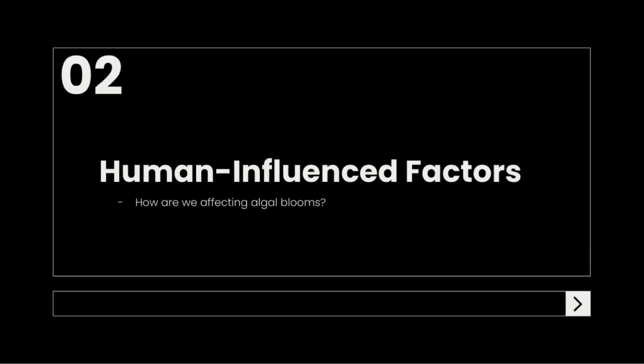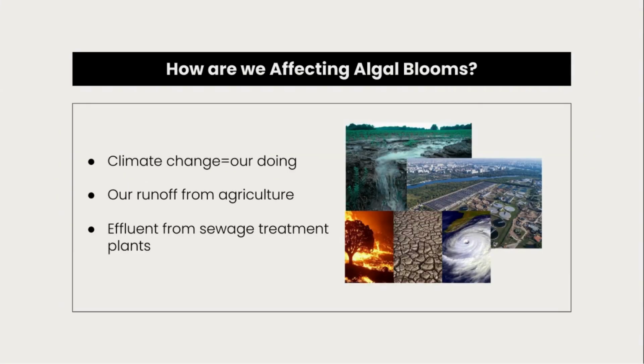2. Human influence factors. How are we affecting algal blooms? Climate change is mostly our doing because of the carbon dioxide we emit into the atmosphere, which results in warmer temperatures and contributes to global warming and algal blooms. This is one factor that affects algal blooms.